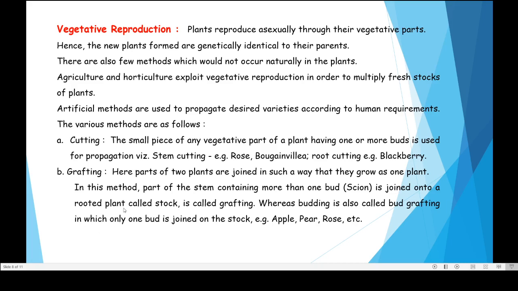So in this method, a part of a stem containing more than one bud, called the scion, is joined onto the rooted plant called the stalk. The plant which is rooted, that means which is in the soil, is called the stalk, and the other plant that you are using is called the scion. This process of uniting two different plants together is called grafting. Budding is also called bud grafting, in which only one bud is joined on the stalk. Examples of grafting where you can have a good yield are apple, pear, rose, etc.